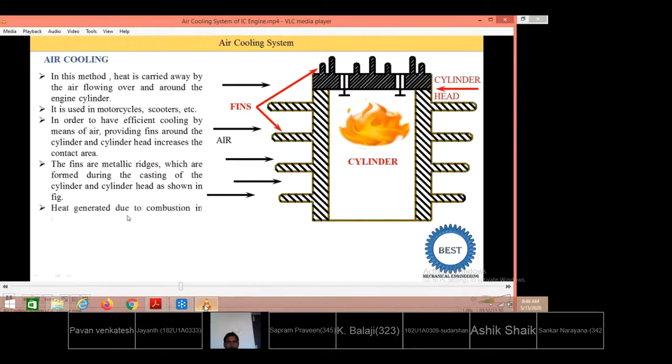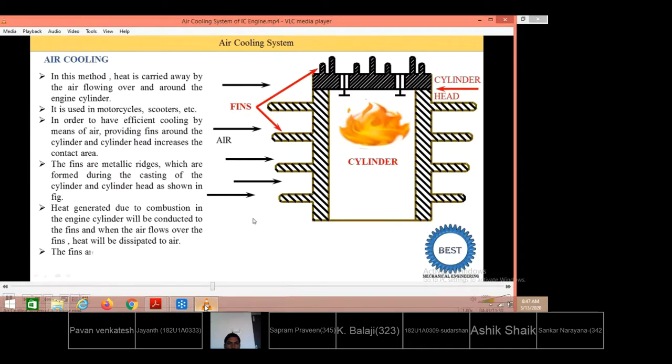Heat generated due to combustion in the engine cylinder is conducted to the fins. How is the heat transferred? Here combustion takes place, so the inner layer of the cylinder wall has its temperature increased by convection. After that, heat is transferred from the inner layer of the cylinder wall to the outer layer by conduction, and the heat transfer to the fin is also by conduction. Outside the fin, air is flowing, so convection takes place. When the air flows over the fins, it dissipates the heat. So by convection, heat is dissipated from the fins.